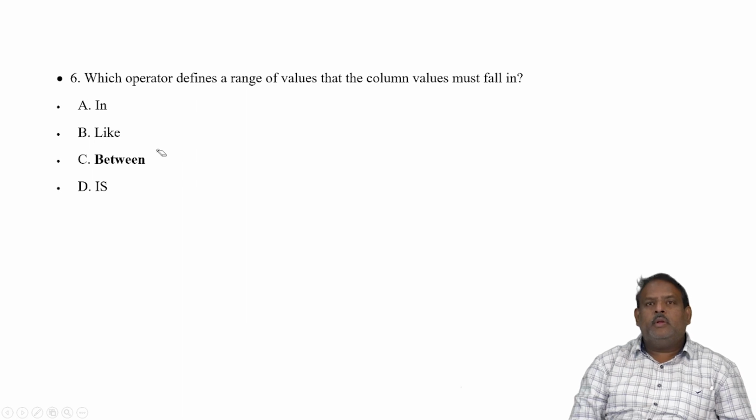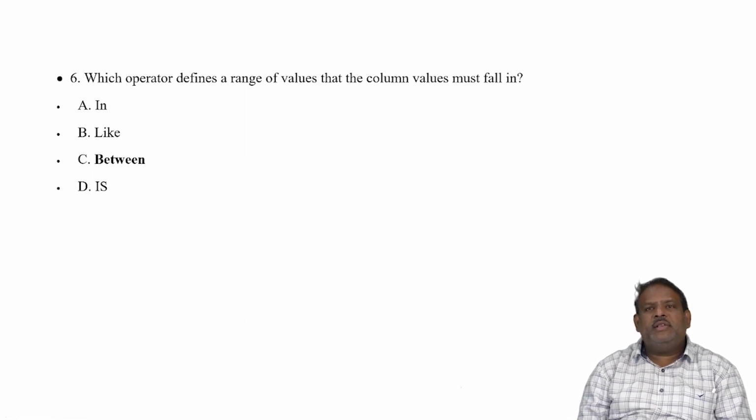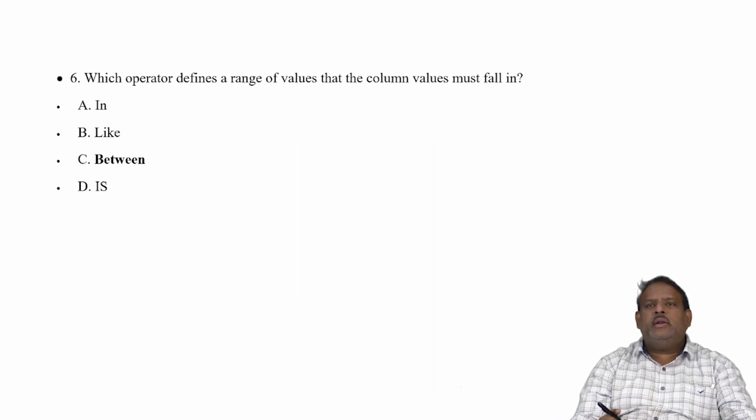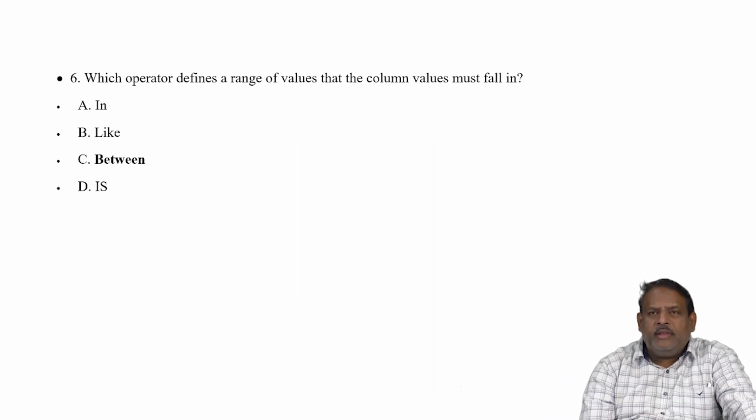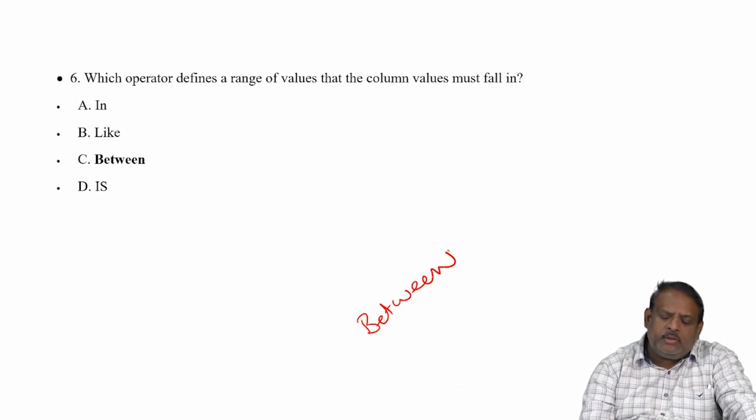Next question. Which operator defines a range of values that a column value must fall in? Here we have in, like, between as operators. So we know that if you want a range of values, it is always between. So range means between. So how do we use between?